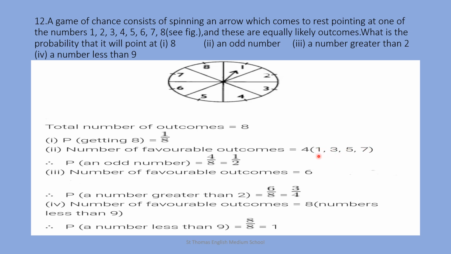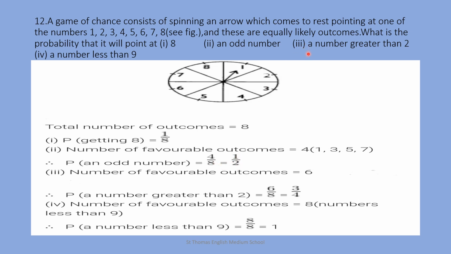There are 4 numbers. So the total number of favorable outcomes is 4. Therefore, probability of an odd number equals favorable outcomes upon total number of outcomes, that is 4 upon 8, equal to 1 upon 2.